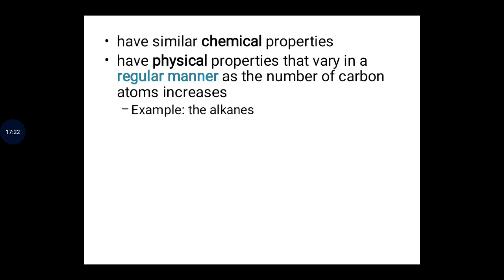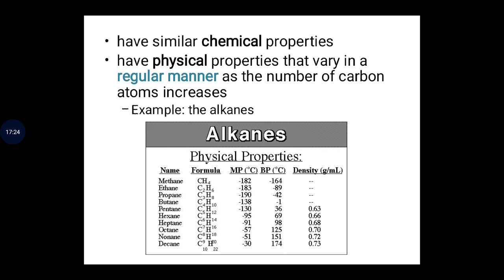Example like the alkanes, you see the physical properties from methane to decane. You also look at the formula. So you see as you are moving down, the number of carbon atoms increases. Like methane has 1 carbon, ethane has 2, then propane has 3, butane 4.